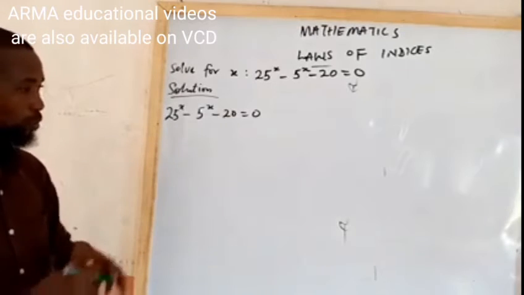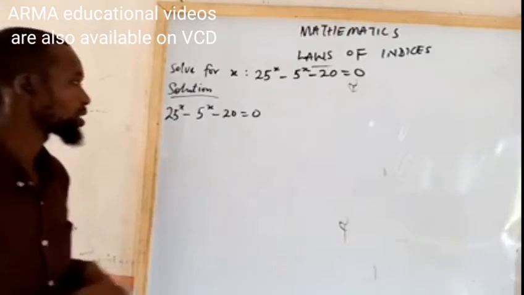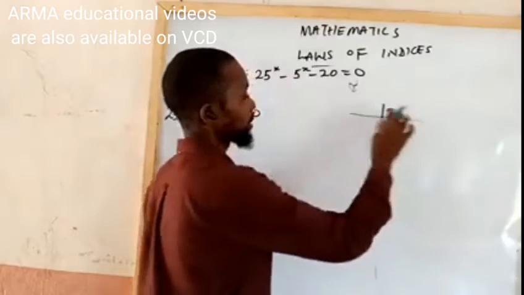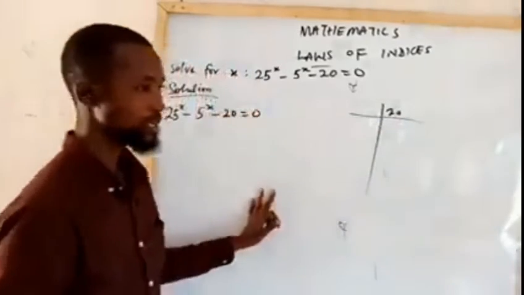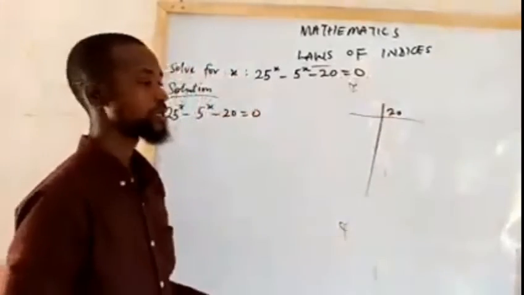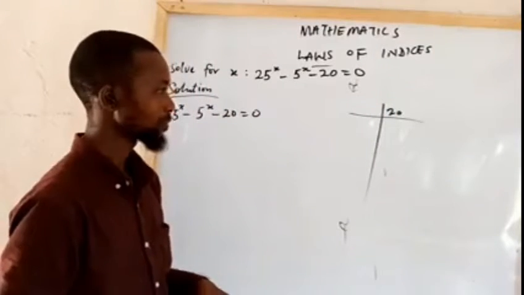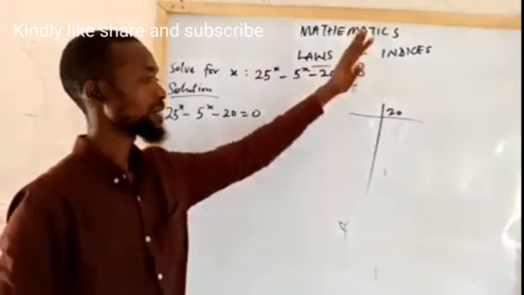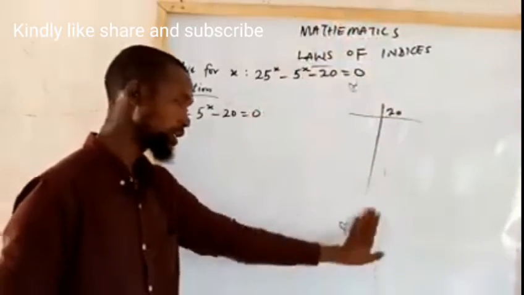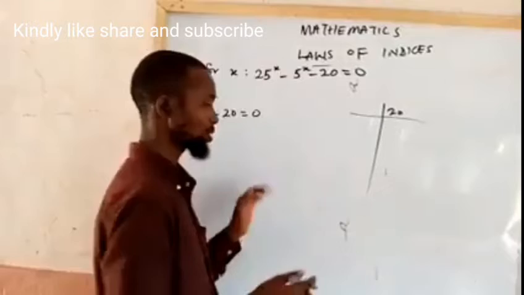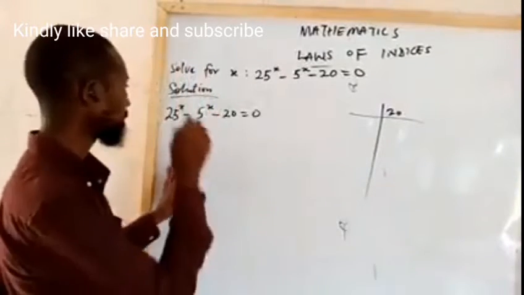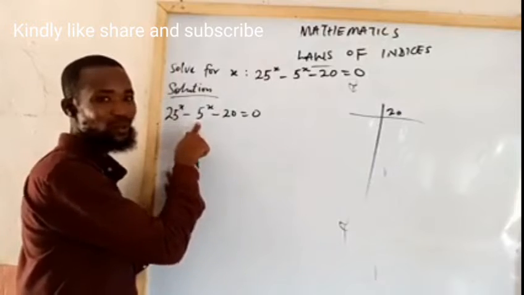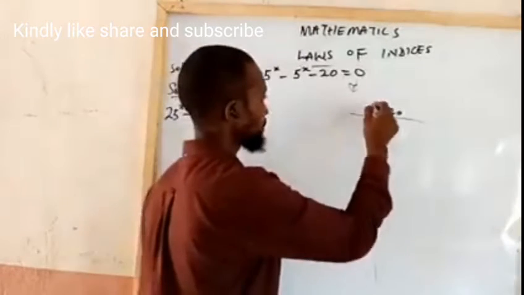For one to be able to know whether it is possible or not is to write 20 like this. We subject it to division. We want to divide until the final result is 1. If it's a number that we can express with the base of 5, we are able to divide it all through till the final result will be 1. So let us try. It is 5 because our target is the minimum, the lowest base in this given question. So let us use 5.